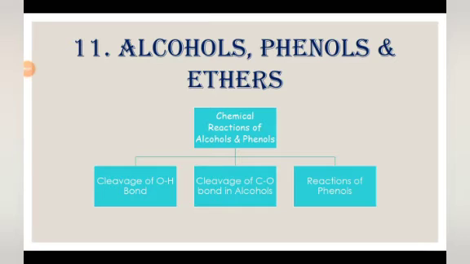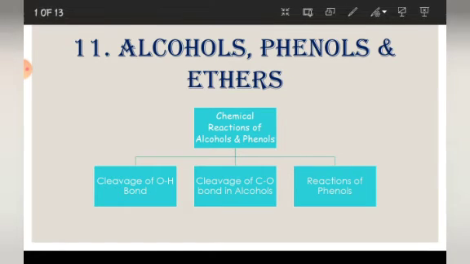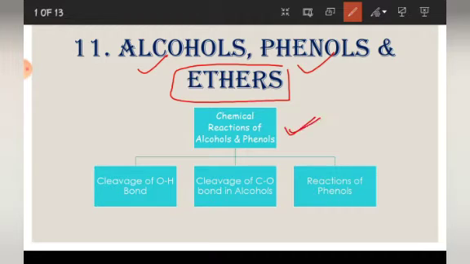Hello students. Today I will discuss chapter number 11, alcohols, phenols and ethers. And the topic for today is chemical reactions of alcohols and phenols. We have already done preparation of alcohols and phenols. In this chapter, ethers we will study separately. Now we will discuss chemical reactions of alcohols and phenols.